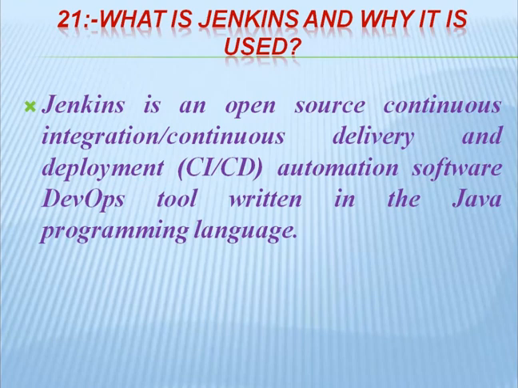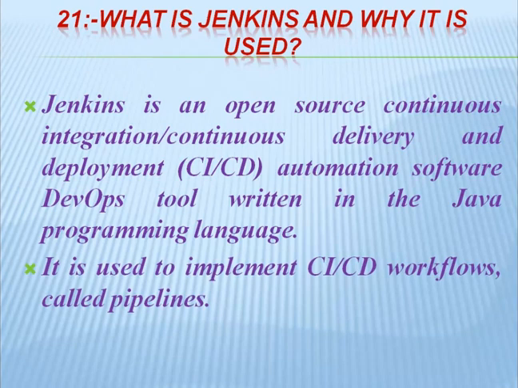Jenkins is an open source continuous integration, continuous delivery and deployment automation DevOps tool written in the Java programming language. It is used to implement CI/CD workflows called pipelines. So to implement the CI/CD pipelines efficiently, we can use this Jenkins automation tool.